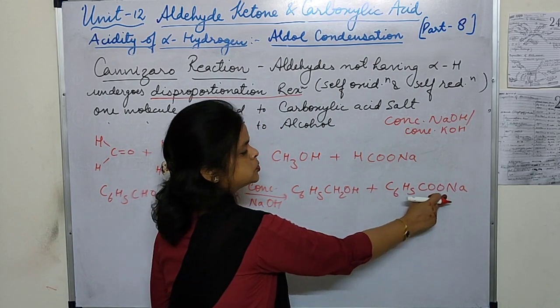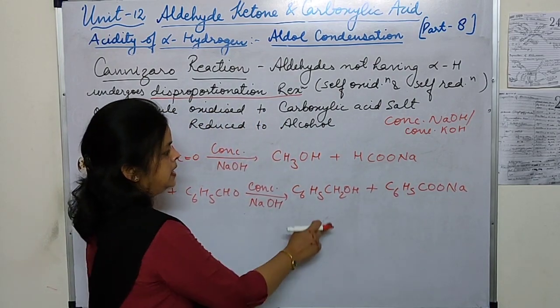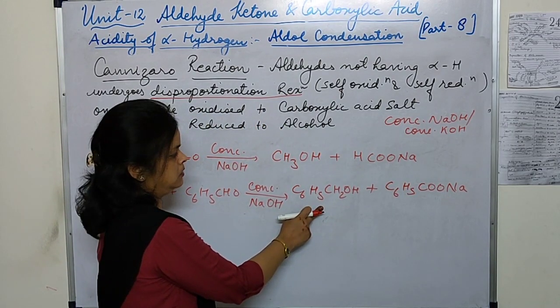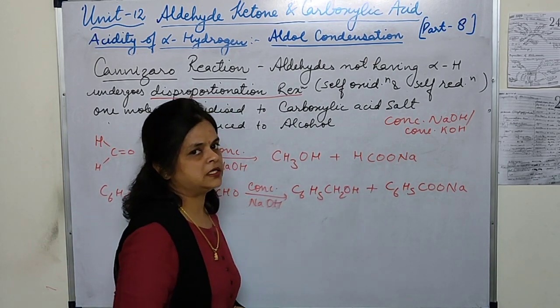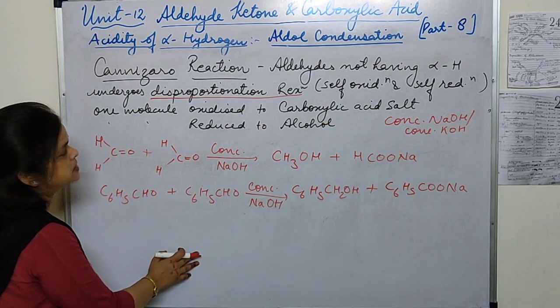Okay, so this is the sodium salt of benzoic acid and this is benzyl alcohol. This is methanol and this is the sodium salt of formic acid. So this is the Cannizzaro reaction.